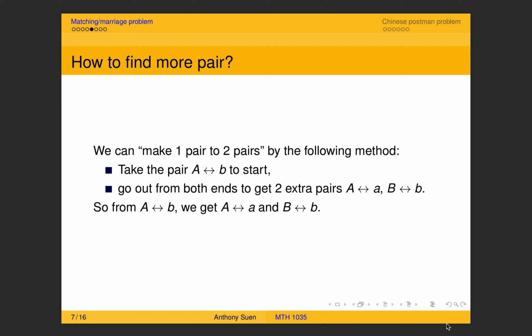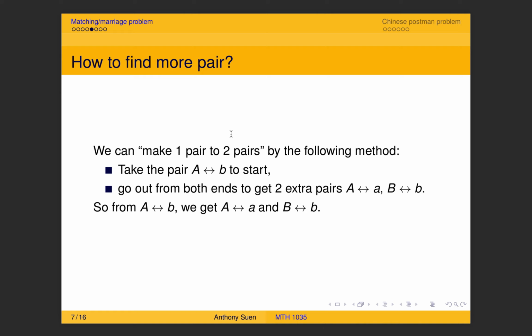So what should be a good method? And in particular, how can we get more? Actually, there's a very good, funny method which can not just give you one pair, but in fact give you one pair and another pair. So this is a very interesting method. Let me show you.